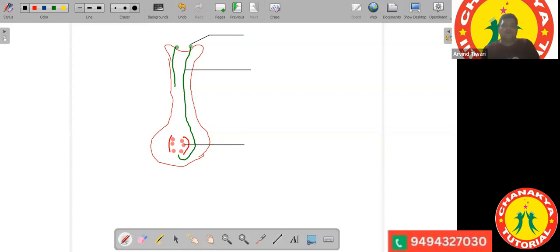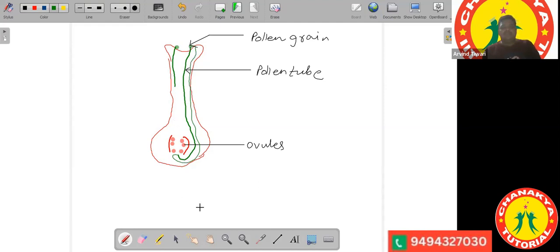So these are your pollen grains. This is your pollen tube which is growing towards the ovary. And here you have the ovules. So when the pollen grain is growing towards the ovary, once the pollen tube is formed, this is the pollen tube which is formed.